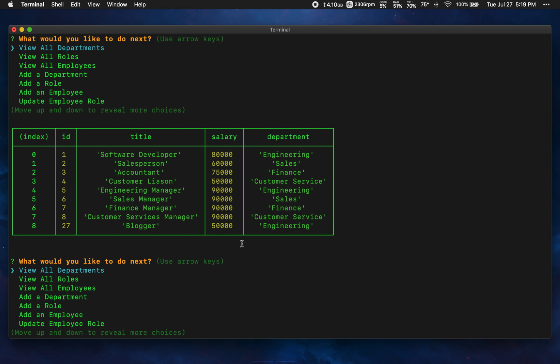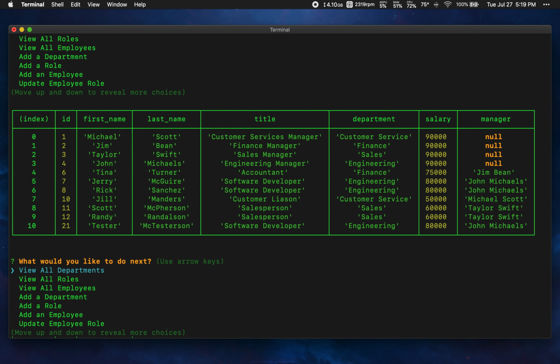Another option that we have here in the application is the option to view all employees. And this will aggregate various data from different tables within the database and pull it all into one view here. So if we click enter on that, we'll see the employee's first and last name. We see the employee's IDs.